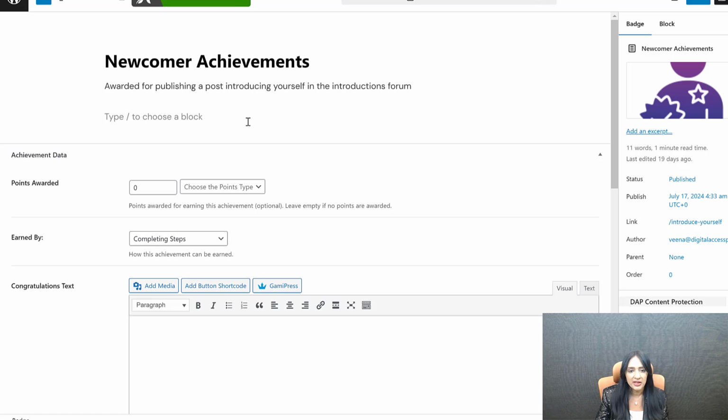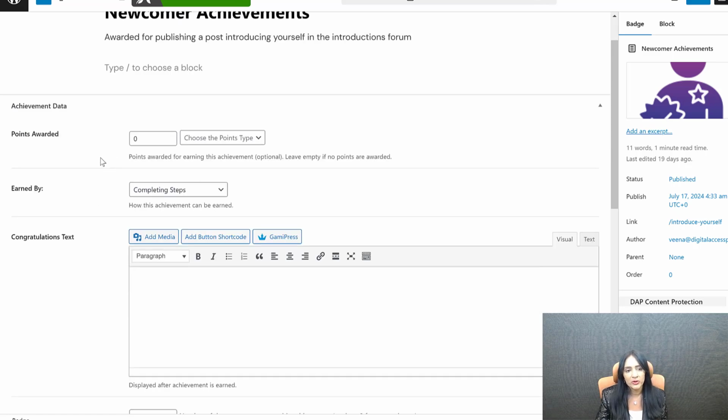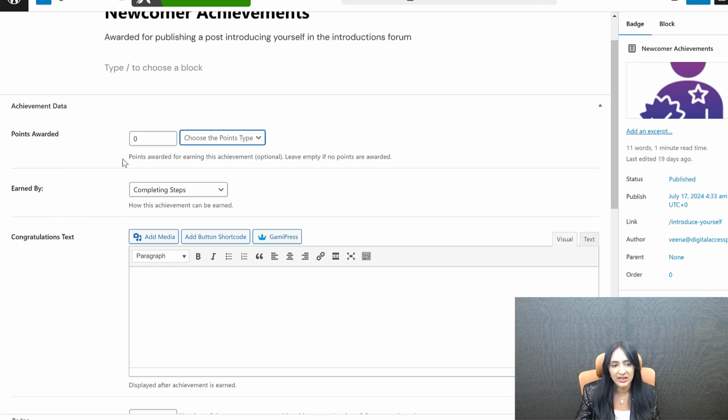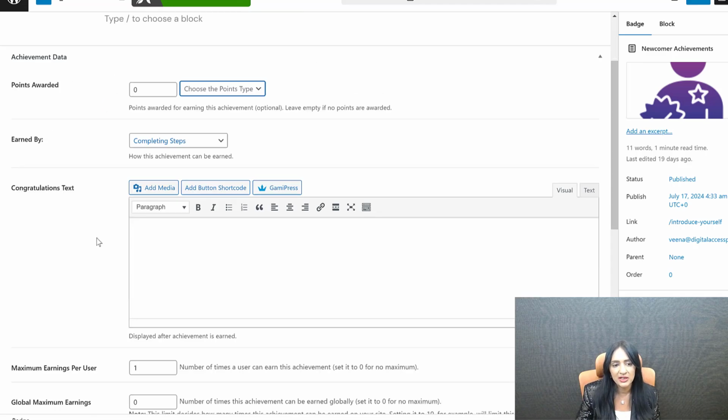All right, so this is the badge and you can give it a name. This is the description. Do you want to award points when they get a badge? I have not done that, so they don't get a point for getting a badge. If you want to also give them points when they get a badge, you can do that here. You can decide what they have to do to earn the badge. Do they have to complete a series of steps? Do they have to reach a certain number of points? Do they have to reach a rank? You can decide that.